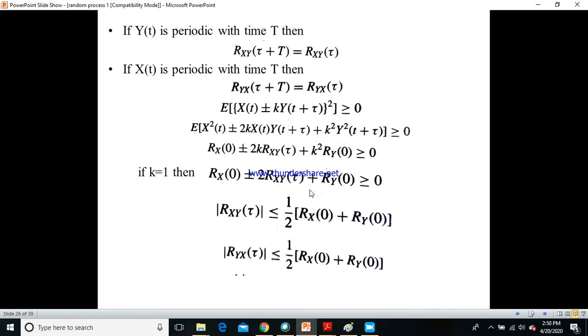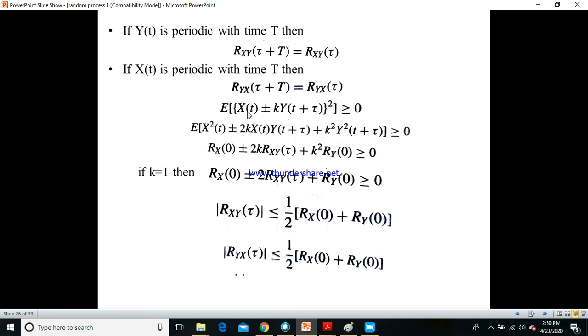Now I take the expectation of x of t plus or minus k, where k is some arbitrary constant, x of t plus or minus k into y of t plus tau, the whole square, which is greater than or equal to 0. This is of the form a plus or minus b the whole square, so you can say a square plus b square plus or minus 2ab.